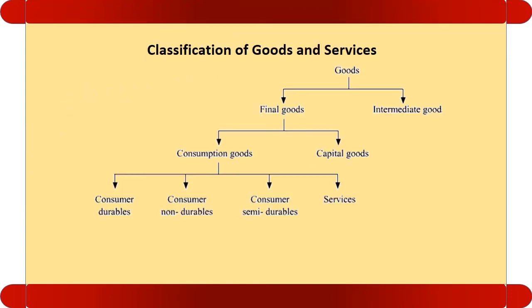The classification of goods and services: we can see that there are two types of goods, final goods and intermediate goods. Final goods can be further categorized into two, that is consumption goods and capital goods. Consumption goods can be further categorized into durable goods, non-durable goods, semi-durable goods and services. We will study all these things in detail, one by one.